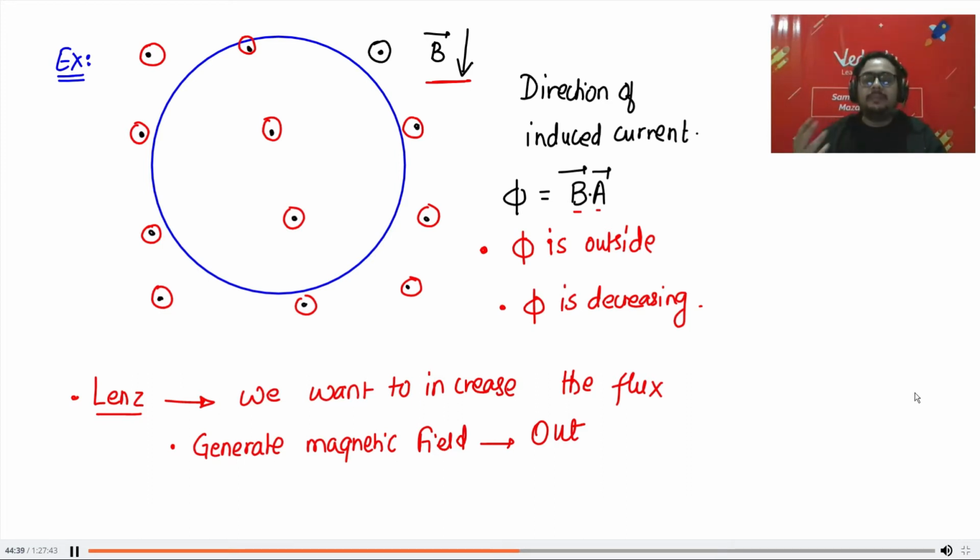Srishti, you are continuously saying, sir, will you please repeat? I'm repeating continuously. If you have a microphone, I can unmute you and talk directly to you where you are getting the doubt. I know you didn't get it, but which part do you want me to explain? I cannot keep repeating three times, four times, ten times the same thing. It's better you just tell me that you don't understand this thing. Is it flux, the field, Lenz's law? Which part are you not understanding? At least let me know that much. Are you going to tell me anything?